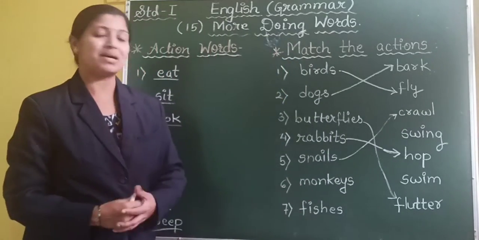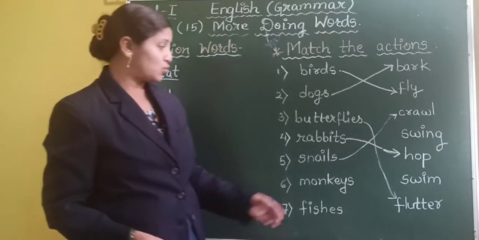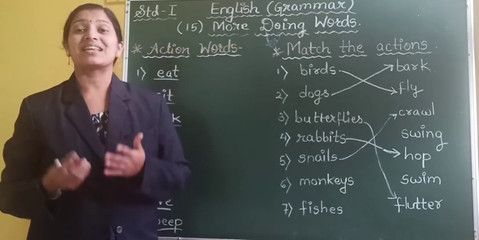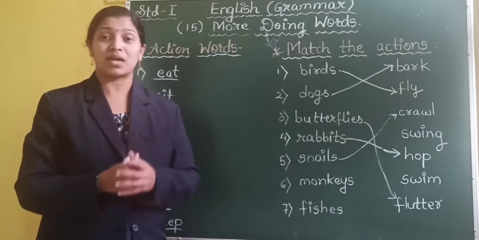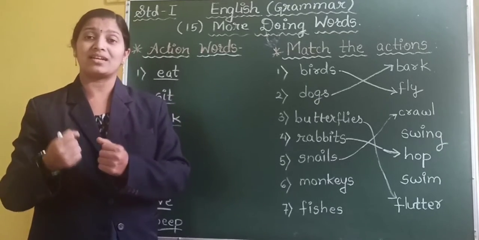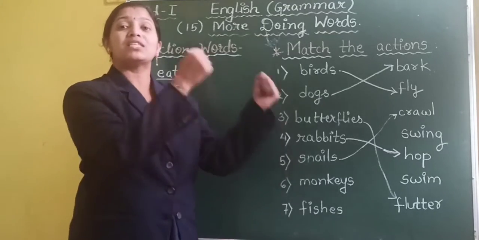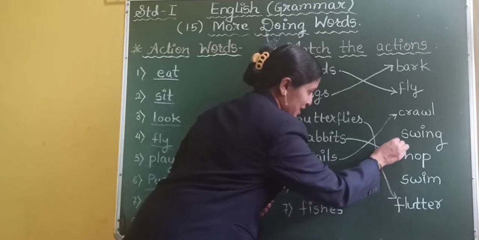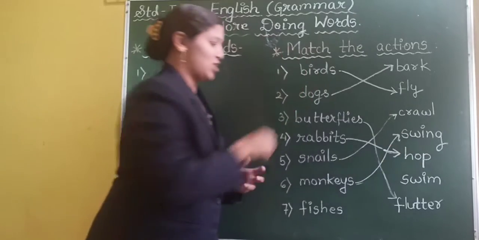The next is monkeys. What do the monkeys do? They swing on the trees or they swim in water? The monkeys like to swing on the tree branches. They hold the branches tightly and they swing from this tree to that tree. So the monkeys is matched with the action word swing.